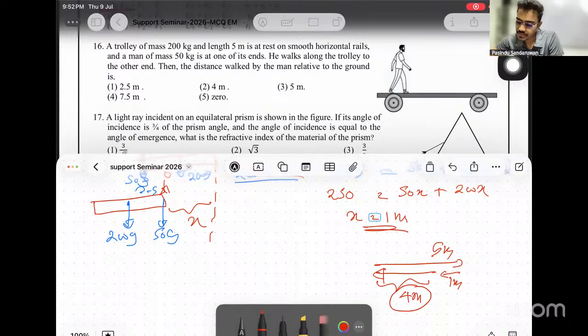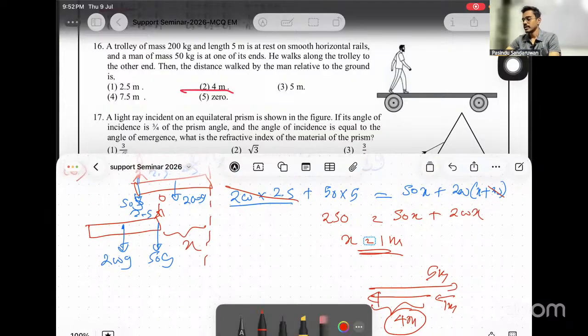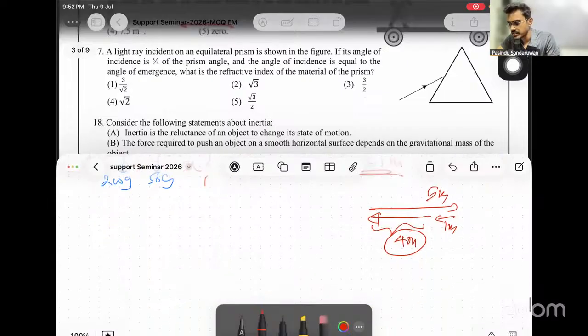Again, a little bit tricky question. Displacement of the person with respect to the ground, 4 meters. Right? Center of mass. There are other ways of simplifying or doing these questions. I use center of mass theories, and other than that, there are some other ways also. If you have done it in a different manner, that's fine.